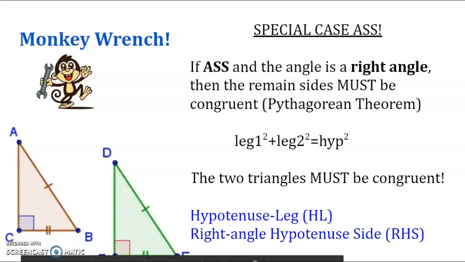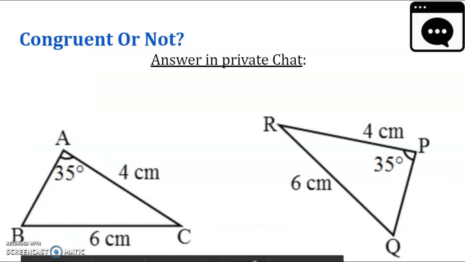Okay, so I want you to send me a private chat as to whether you think these two triangles are congruent or not. Okay, all right, I'm assuming you had a chance to think.